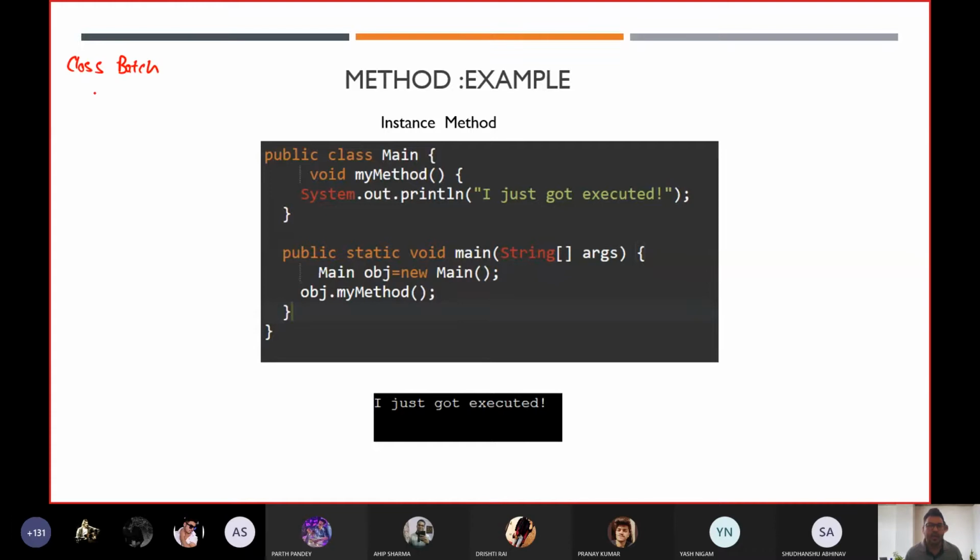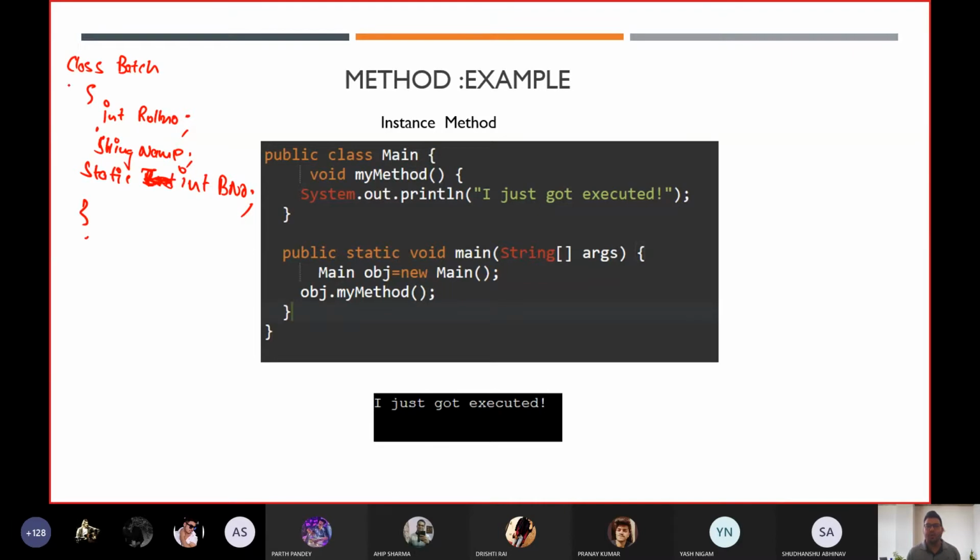Inside this Batch, I have created instance variables: int rollNumber, String name, and a static int, your batch number, B number. Now I have created a class.